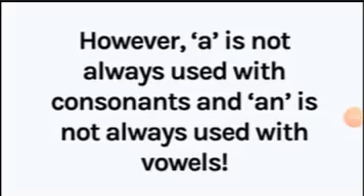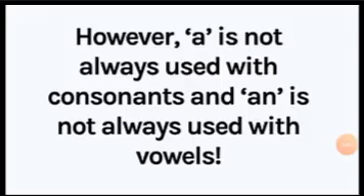However, a is not always used with consonants and an is not always used with vowels. It is important to identify the sound of the first letter of the noun. If it sounds like a vowel, go ahead and use an even if there's a consonant at the beginning.